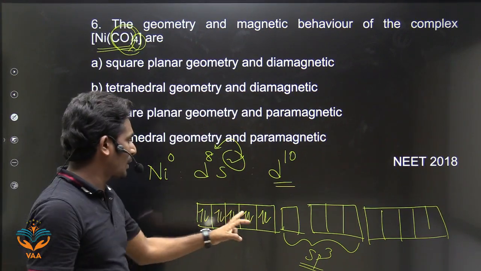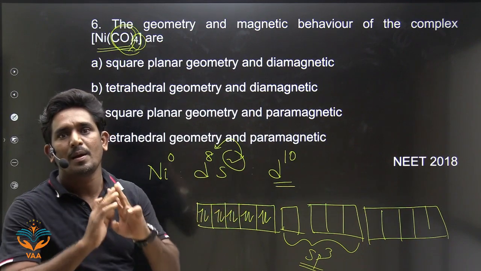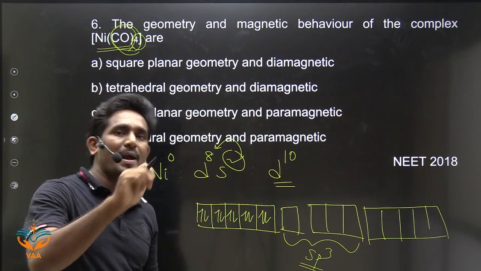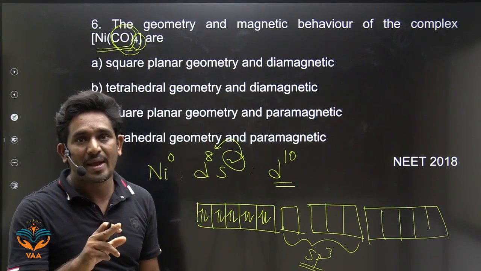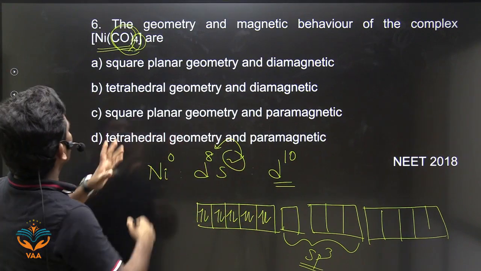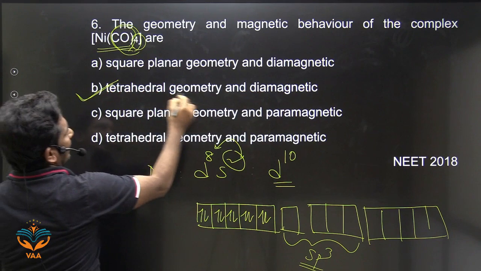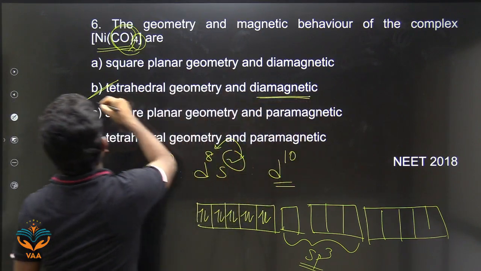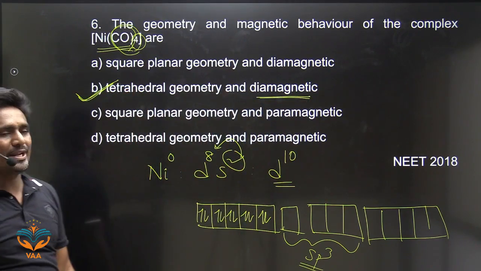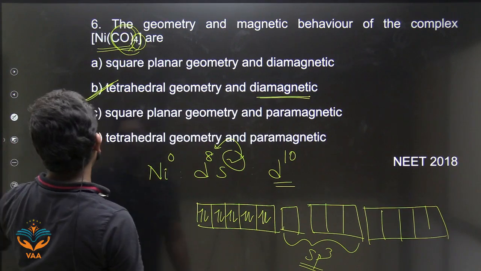No, all electrons are paired, so it is a diamagnetic species. Tetrahedral geometry and diamagnetic. So answer is B. Very simple question.